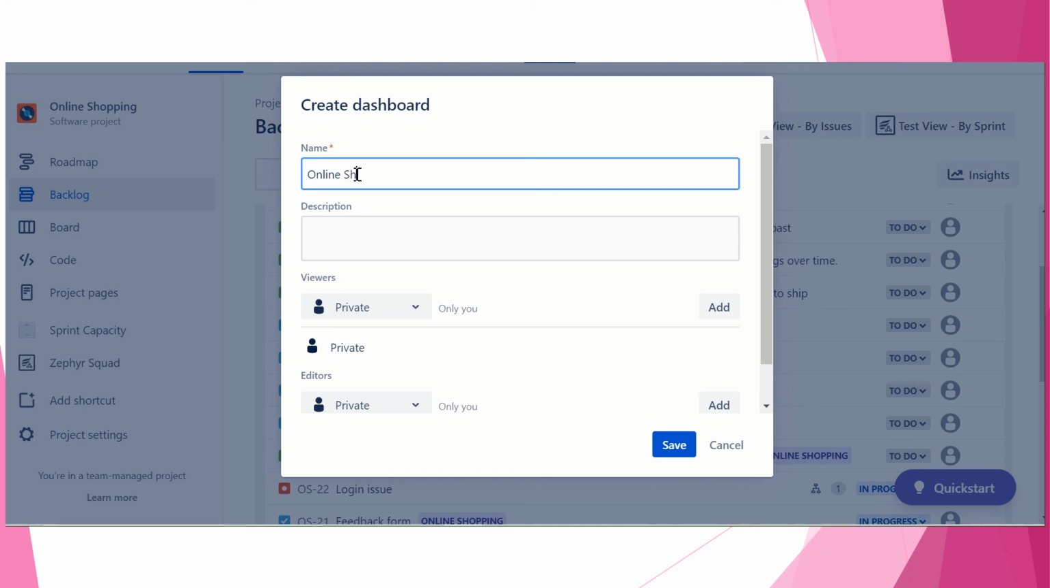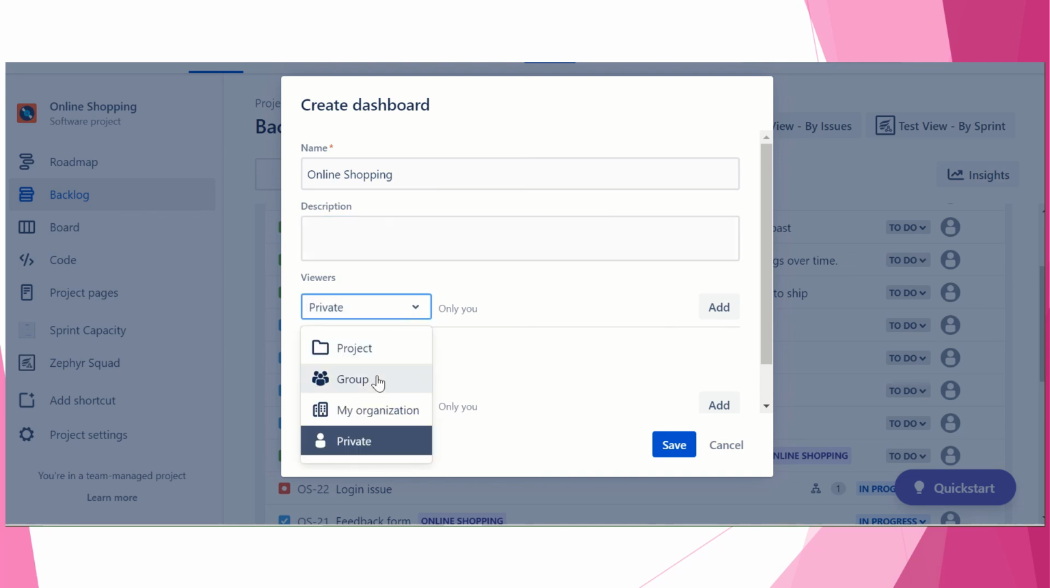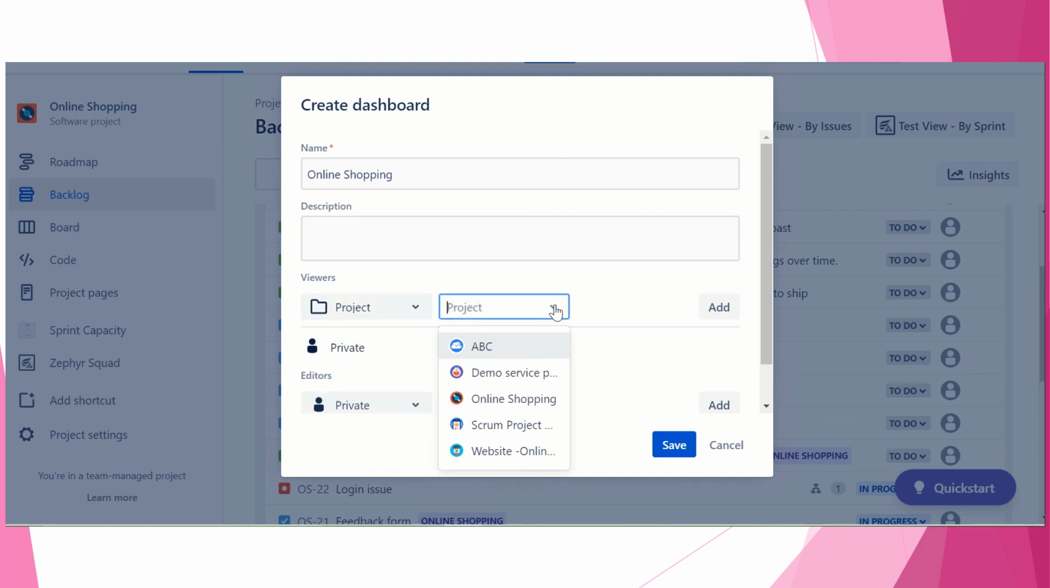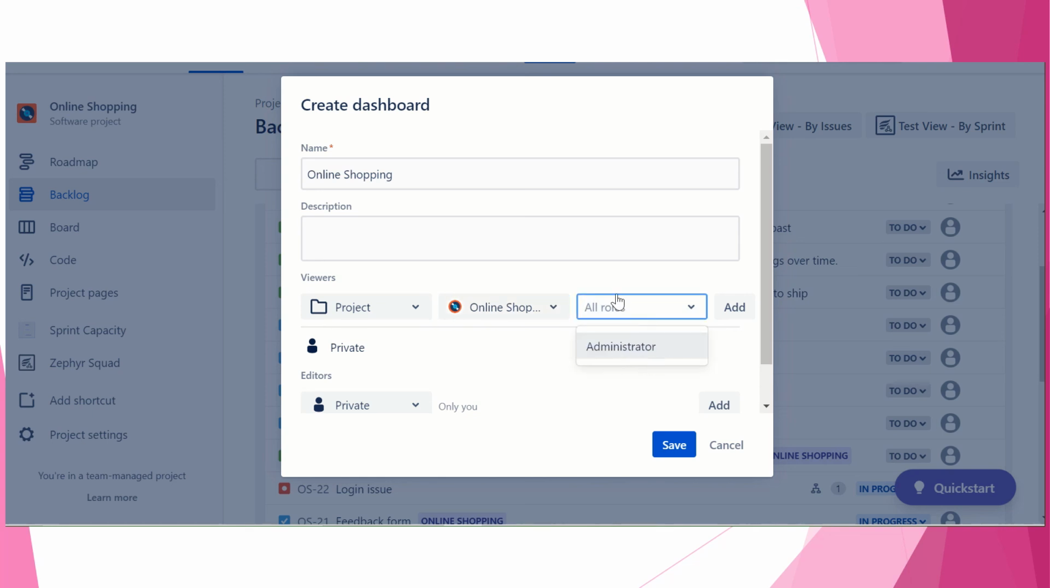Online shopping, we want to create a dashboard. We can keep it private, we can keep it to a project. So anything you can give and you can go with that. You have, see, all the project names. So we are creating a dashboard for online shopping. You have a role, you can select the role or you can leave it as well.